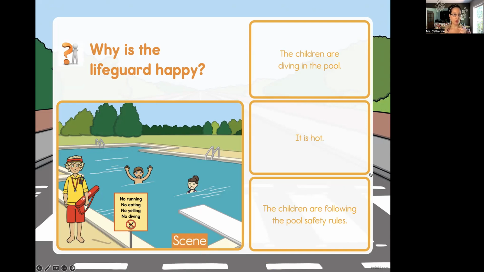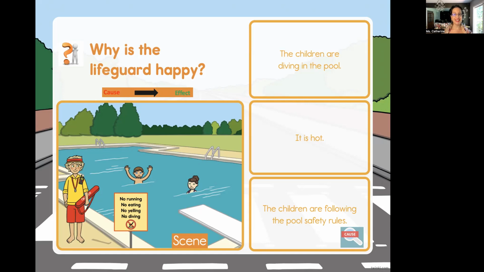The reason why we ask the questions first, we have to look at the scene, then we have to ask the question. We already know that in the scene, the lifeguard is happy. The children are playing in the pool. It is a nice, bright day. So you still have to ask yourself, why is the lifeguard happy? So what do we think about? Cause and effect. Now, what is the cause? The children are following the pool safety rules.